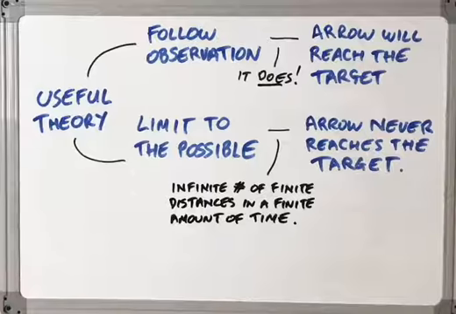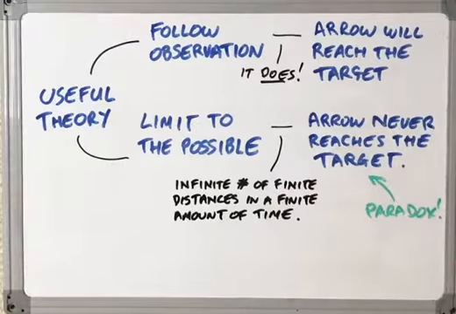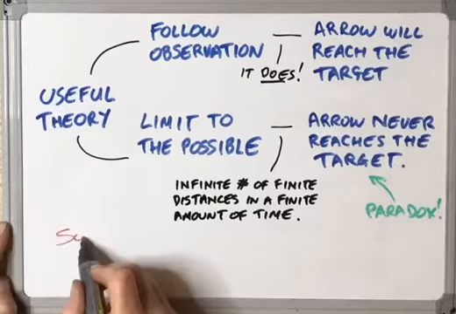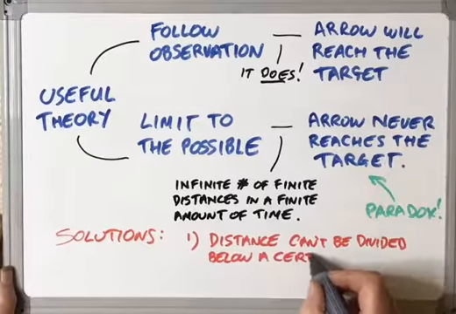I won't do the math here, but let's just say an infinite sequence shouldn't be completed in a finite amount of time. Hence we have the paradox, two conclusions that contradict. The arrow reaches the target, the arrow never reaches the target. Now, the way to solve this is to challenge the assumptions. Zeno argued that the assumption of infinite division must be wrong, so that yields one of two solutions.